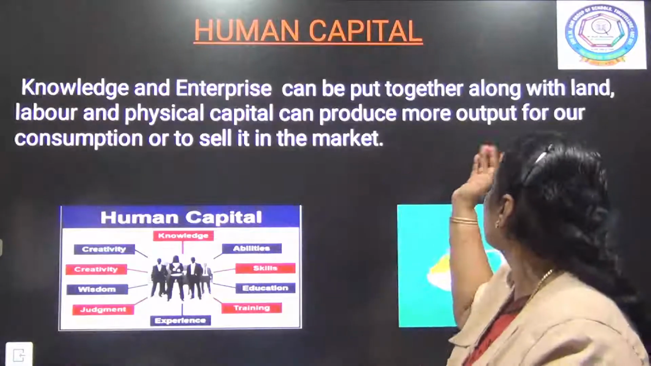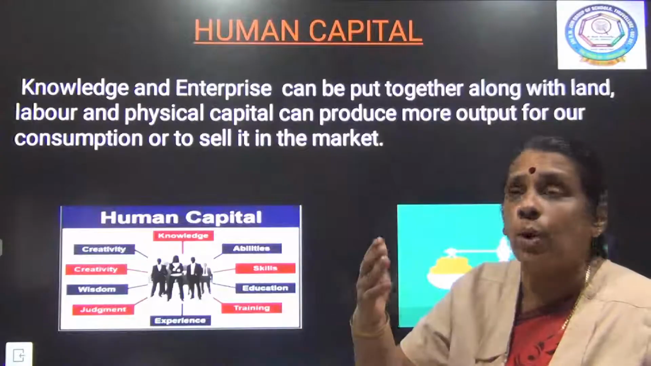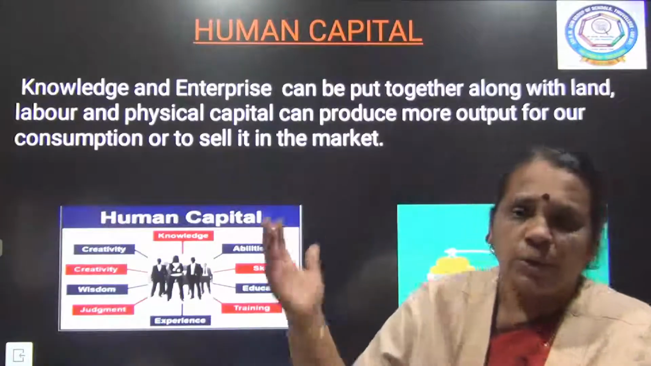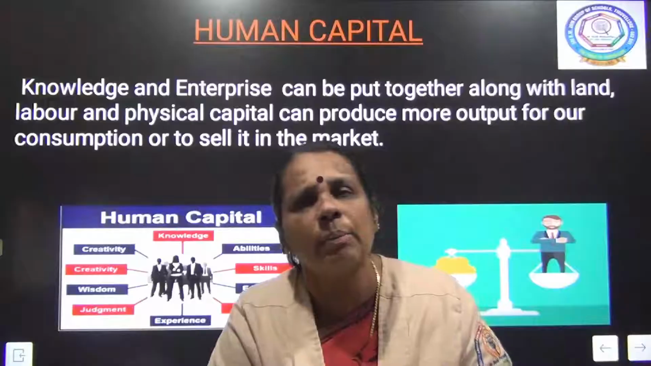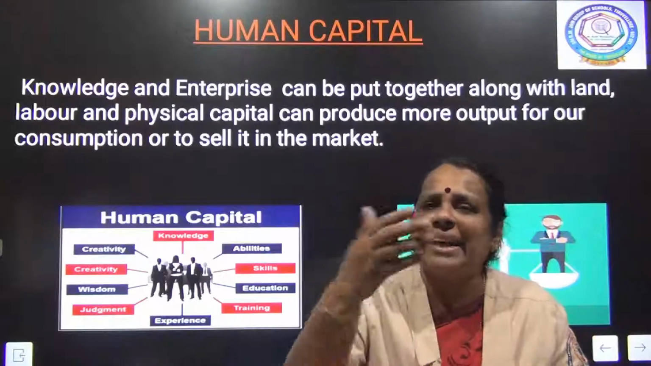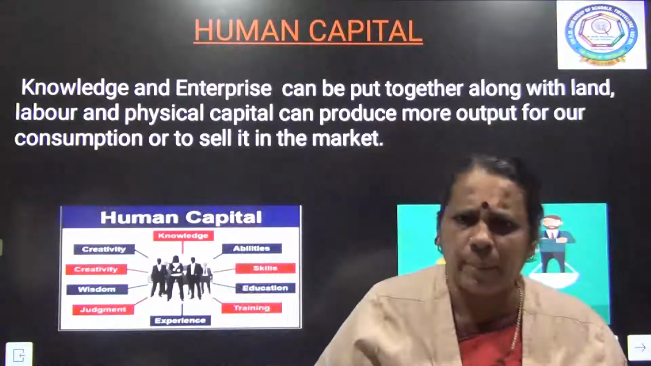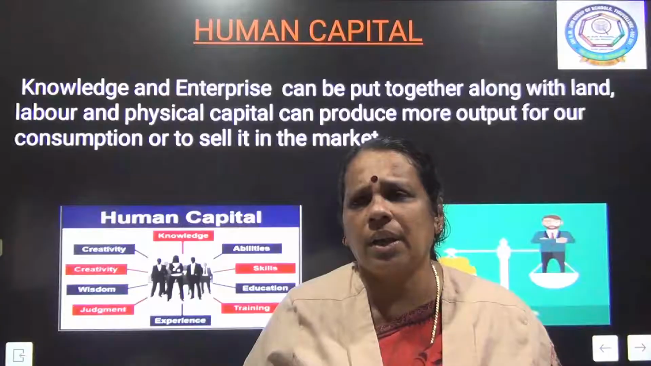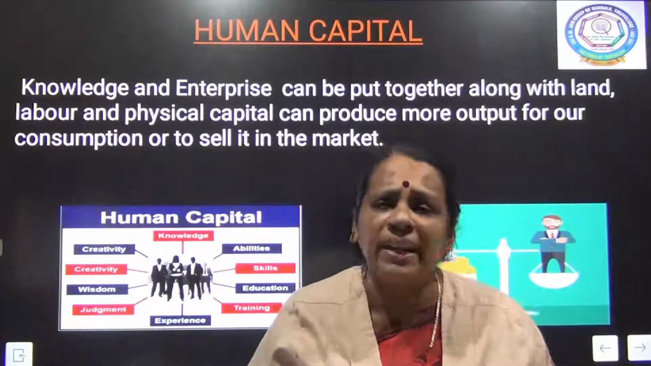So, they can produce more output for our consumption or to sell in the market. So, this human capital, that is human beings, with the help of their knowledge and skill, can start an enterprise or set up a firm where they can satisfy the consumption as well as sell it in the market.